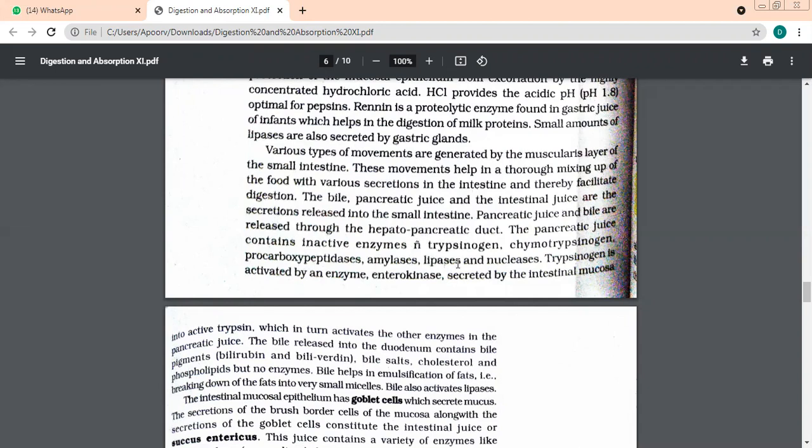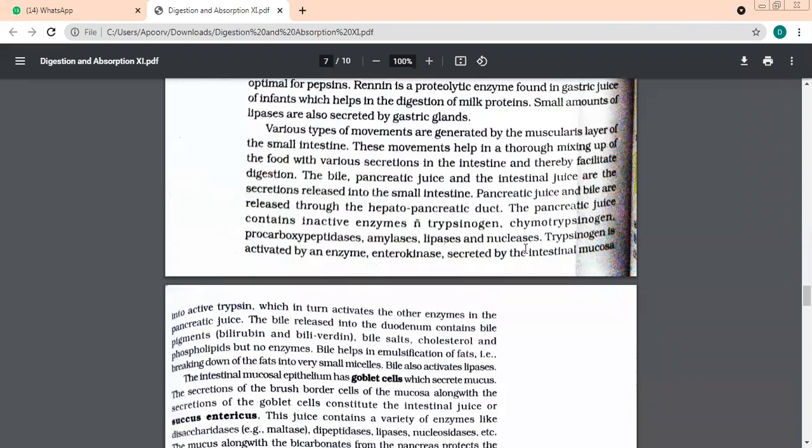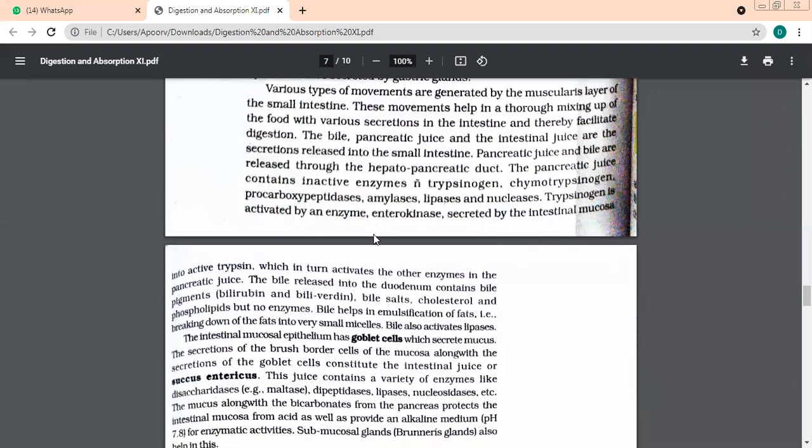Now that it has become active, it will activate all the other enzymes present in the pancreatic juice. Now we're going to talk about the bile. We said there are three juices: pancreatic juice, bile, and intestinal juice. Pancreatic juice is very important because trypsinogen converts into trypsin, and then trypsin activates all the other enzymes.